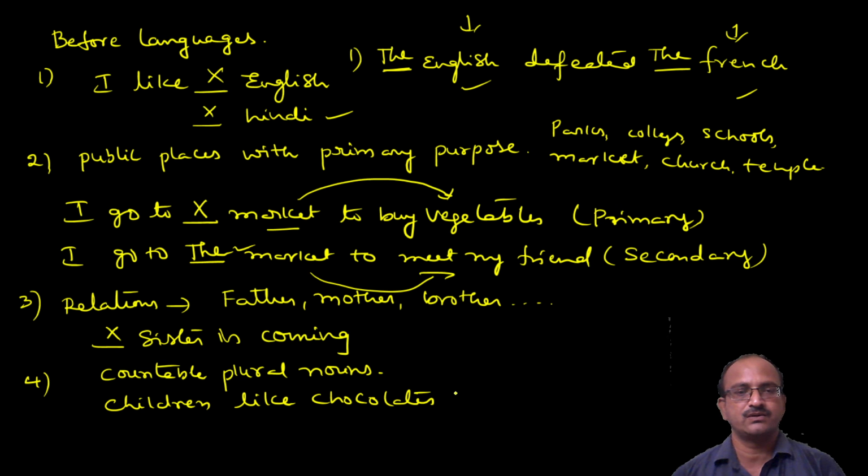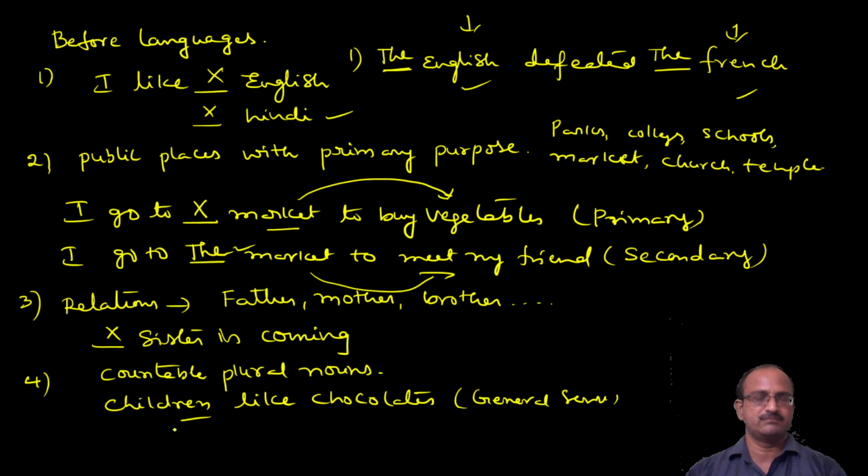Understand? So this is general sense. Obviously children is a countable plural noun. Child is the singular, children is the plural. So when we use countable plural nouns in the general sense, we should not use any article before them.